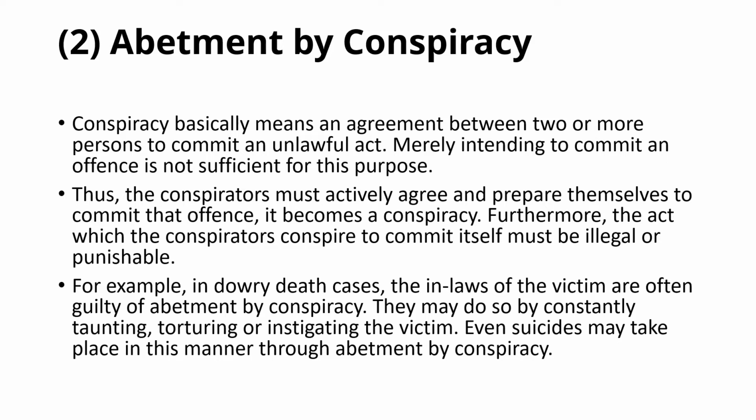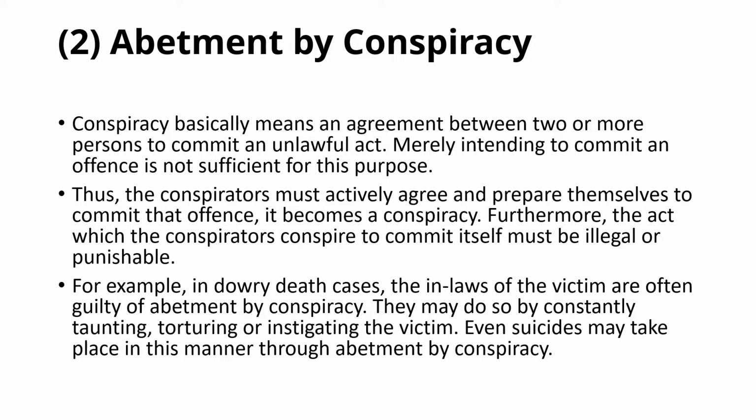Then we have abetment by conspiracy. Conspiracy means when two or more people form a group and do something wrong. In the next video, I'm going to talk about conspiracy in a whole video.